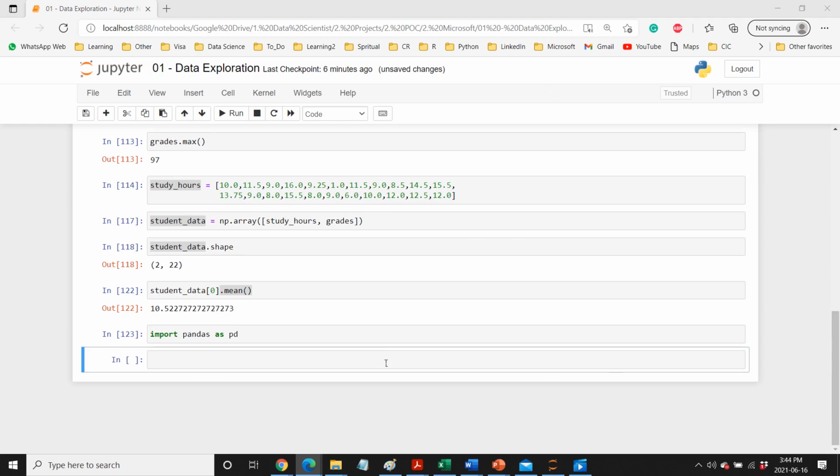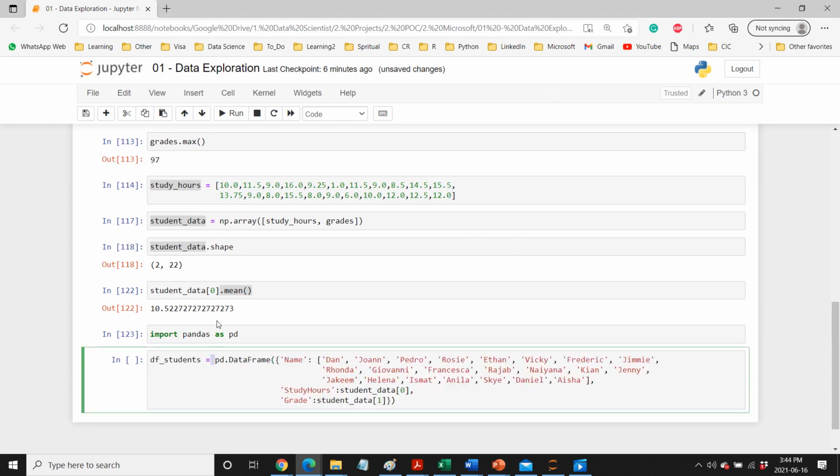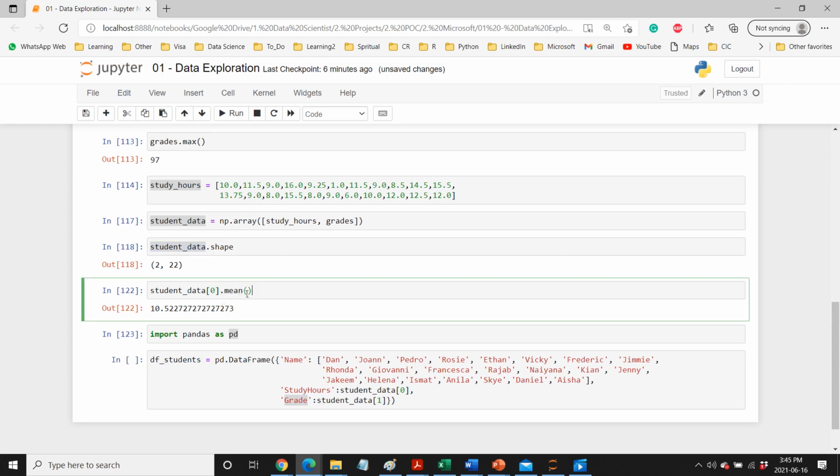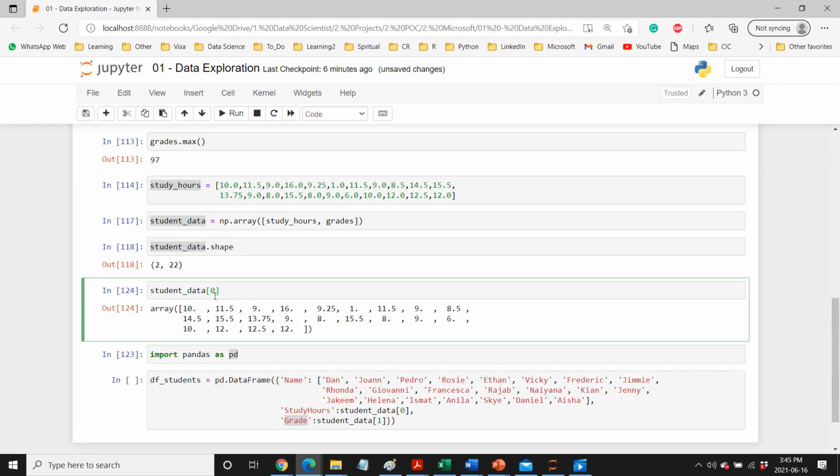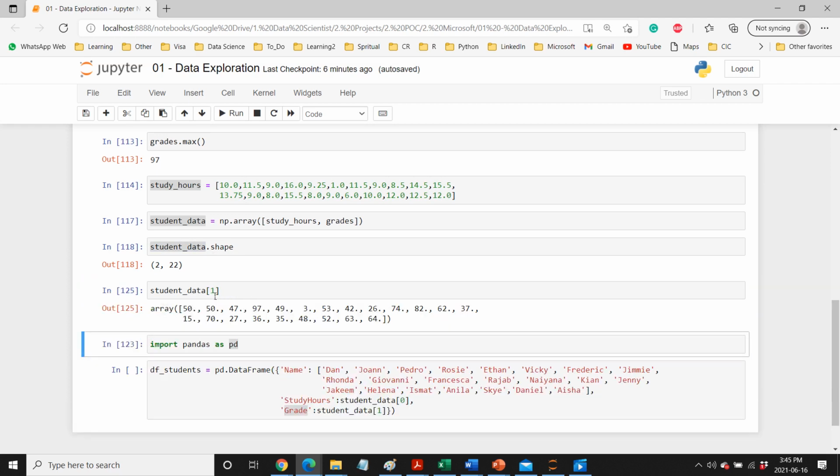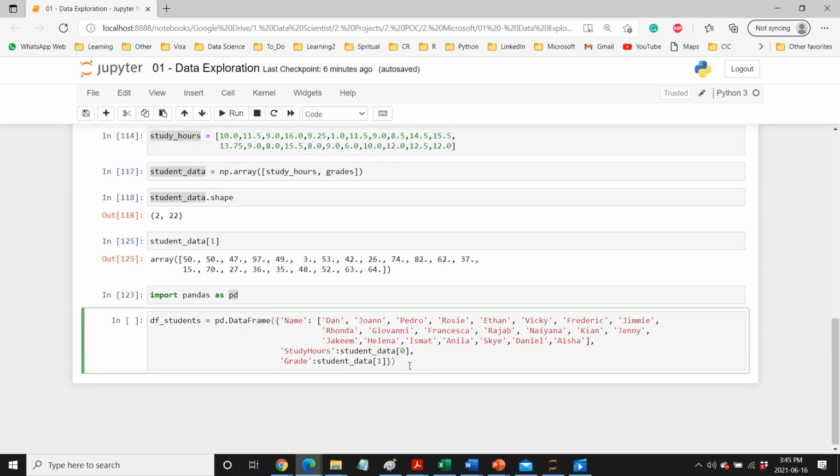So let me copy this code here. What it is doing actually, pd.DataFrame. From this pandas library, we are using this method called DataFrame, and we are converting this dictionary into a pandas data frame. This is basically a dictionary where we have keys and these values. So study hours, as we can see, this is our study hours. Then grade, we can see that we also have grade from our student data. We can see from here, this is our study hours, and this is our grade. So that is what we are passing here.